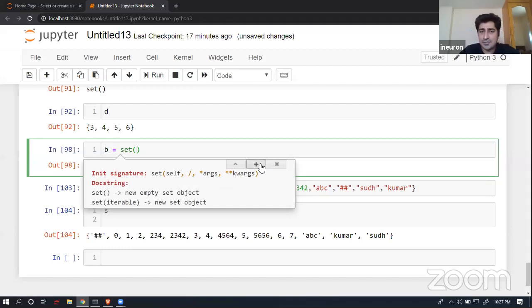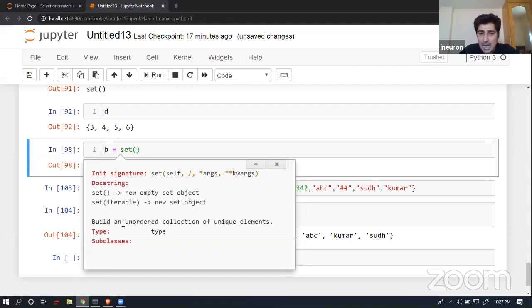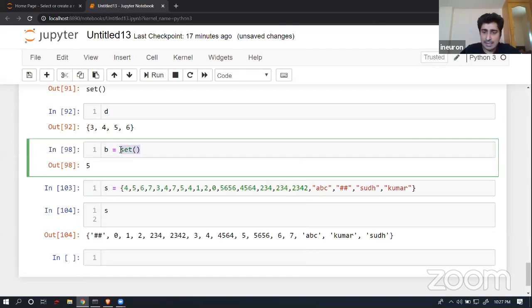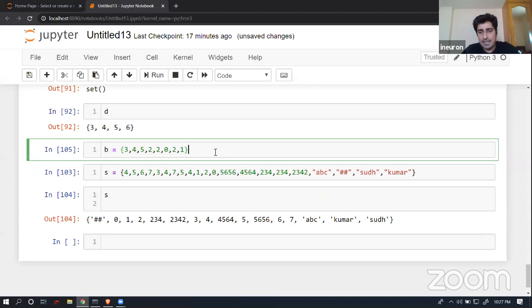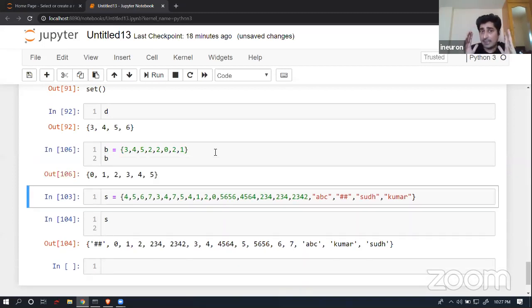So here again, let's go back to the definition. An unordered collection. Now, in case I have 3, 4, 1, 2, 0, something like that, it is going to give me an ordered collection. It looks like it is trying to give me a sorted element. Now what I have done is I have introduced a few more elements over here.